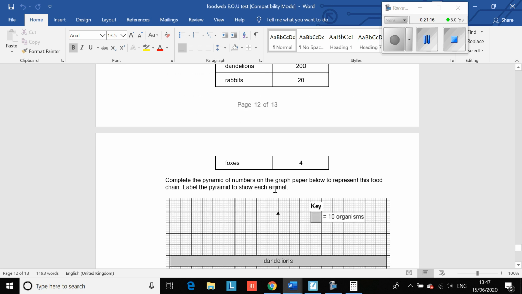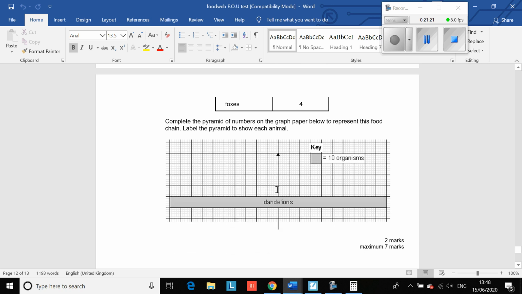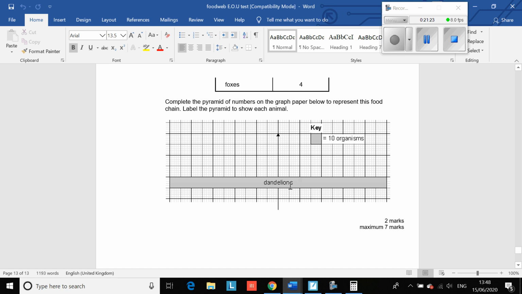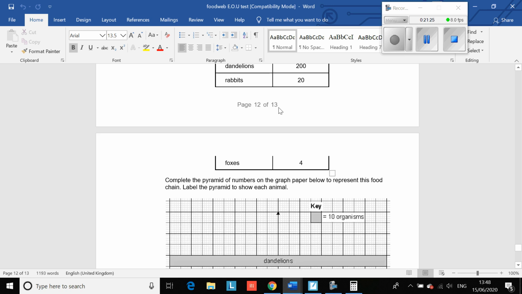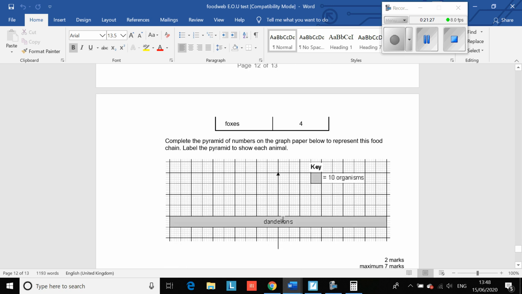Complete the pyramid of numbers on the graph paper to show the food chain. Label the pyramid with each one. So there are your dandelions. Now you need to think, we've got 200 dandelions, so how wide should it be? Each one is worth 10 organisms.